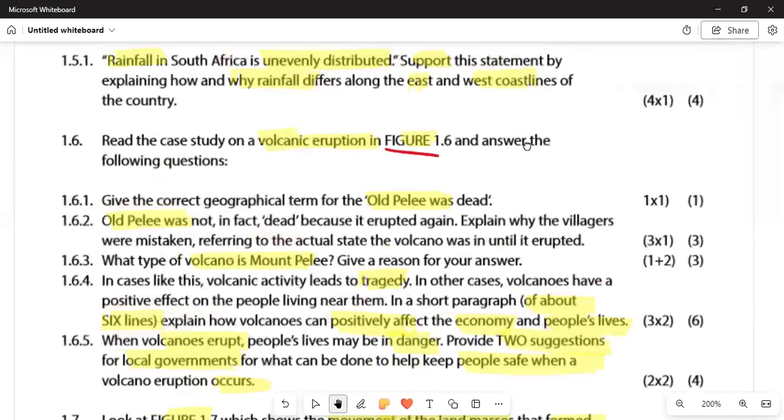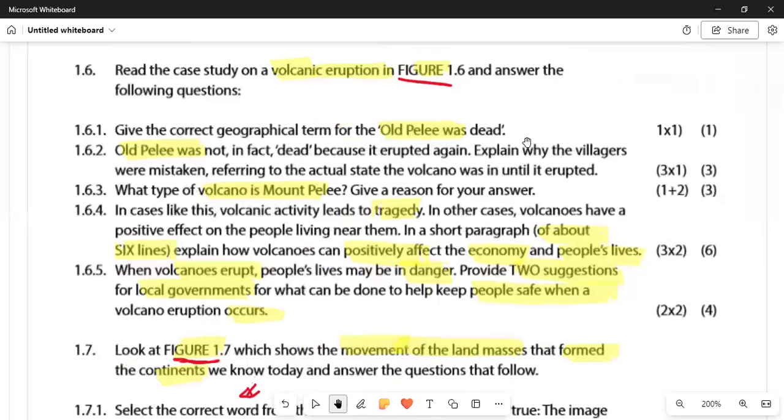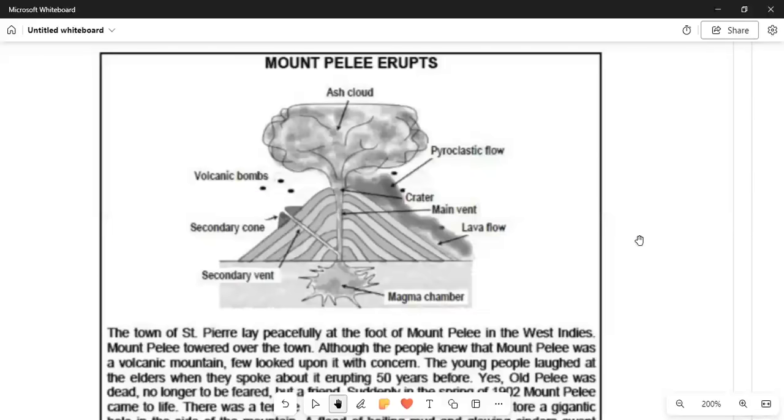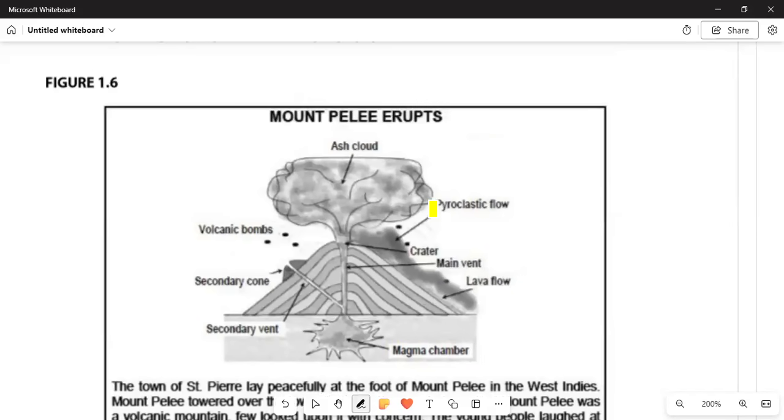Okay. And then if we move on again, we move to 1.6. Read the case study on 1.6 and answer the following questions. So we need to understand figure 1.6 so that we can understand the concept of the question. All right, and then if we move on.